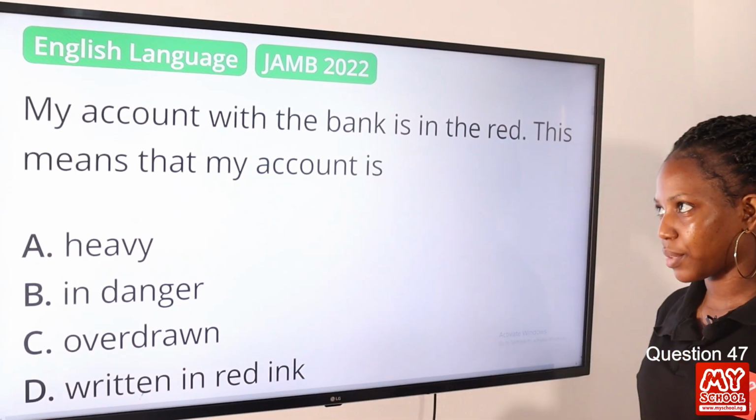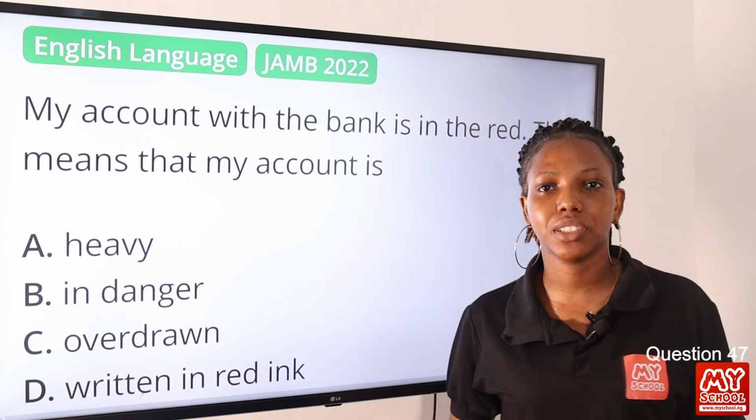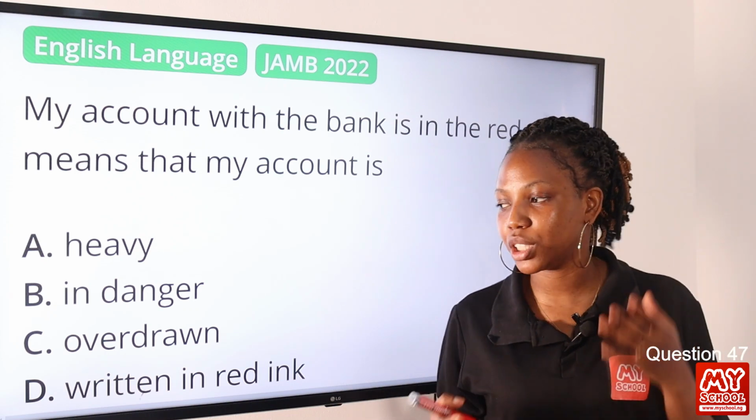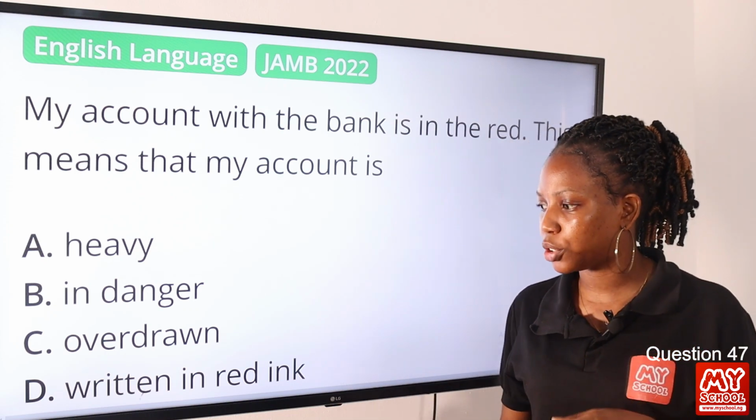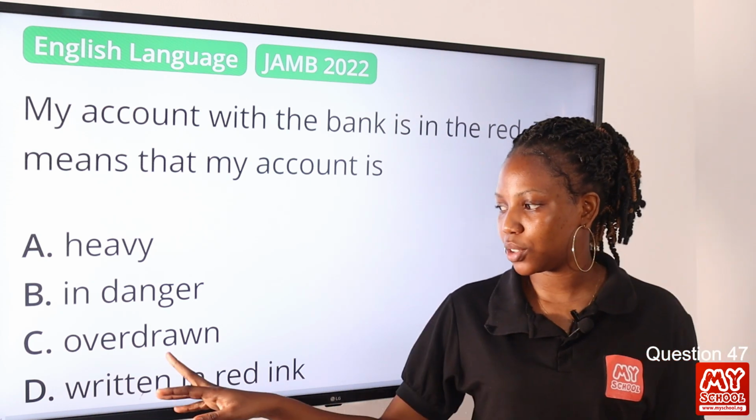Question 47. My account with the bank is in the red. This means that my account is dash. Option A, heavy. Option B, in danger. Option C, overdrawn. Option D, written in red ink. So the answer to this question is option C, overdrawn.